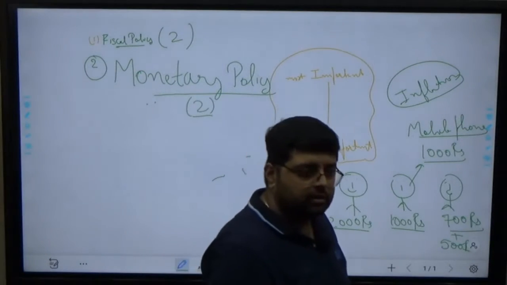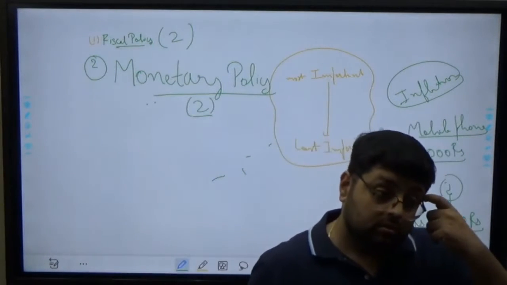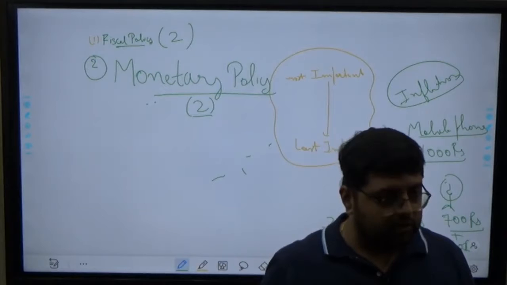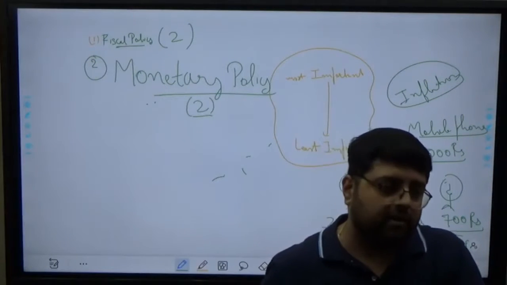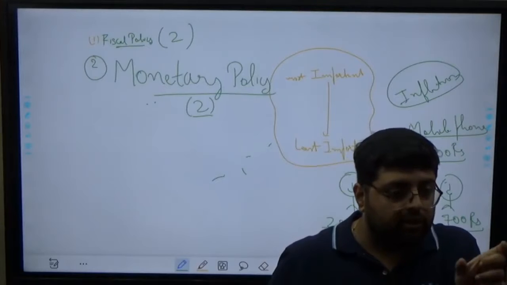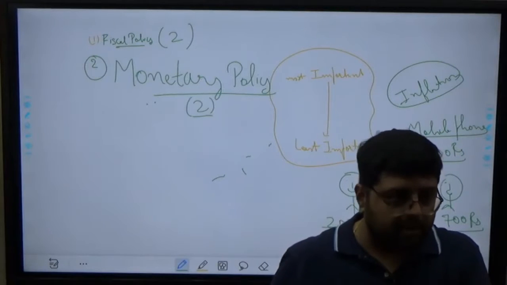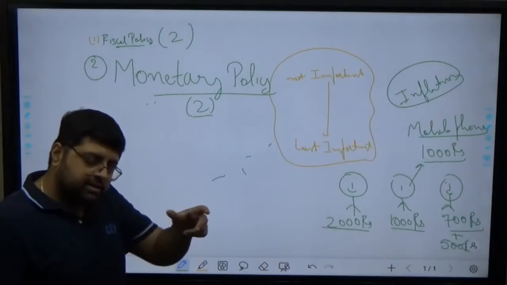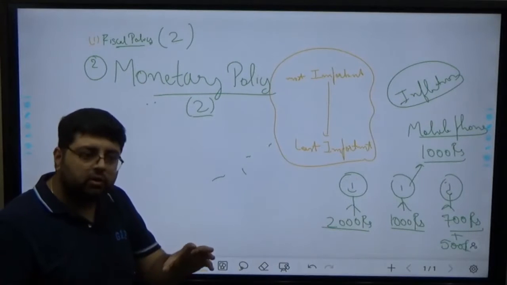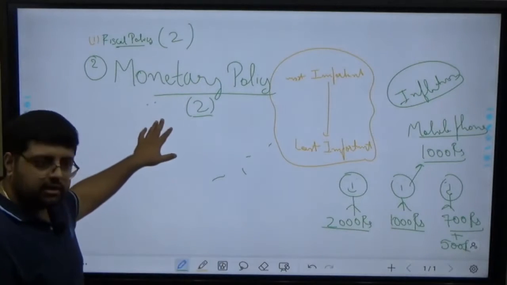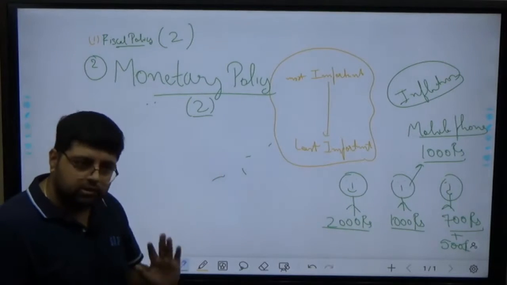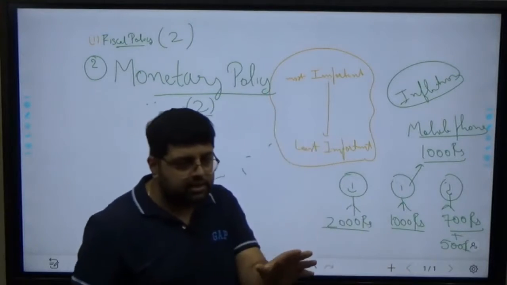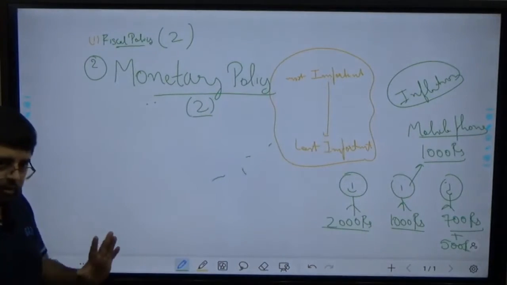Okay, any doubt? It is not only the cash in hand, but also the credit. It is both cash in hand as well as the amount put in the bank, both. That is why I use the term amount in the market. When I am saying the term amount in the market, it means both. So with the help of monetary policy, it is controlling both. And how it is controlling, that we'll see when we start this topic, with the help of some tools. I'll give you examples, don't worry about it. Just for the time being, understand कि monetary policy है क्या.